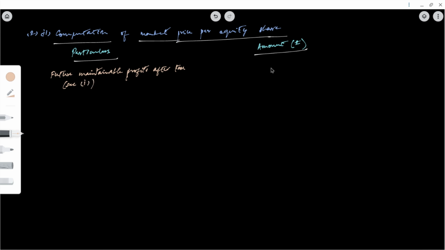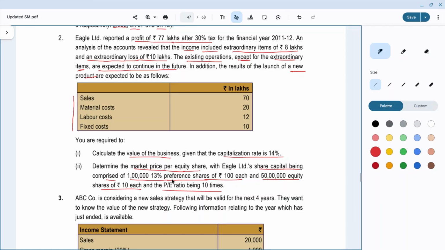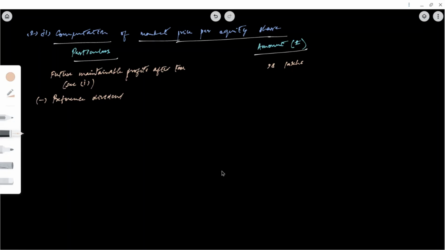It is 98 lakhs. To this we need to subtract preference dividend. This is 1 lakh into 100 each, that is 100 lakhs is the face value, on that 13%.